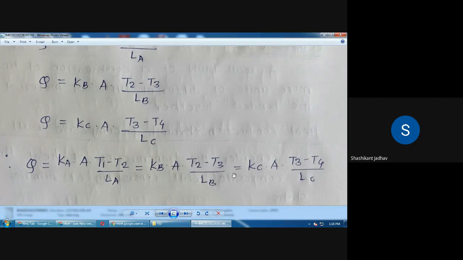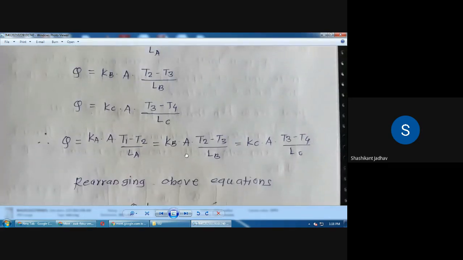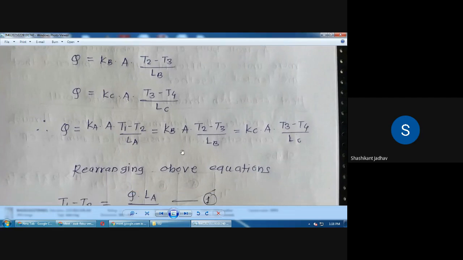Okay, Q is equal to K into A into T1 minus T2 divided by LA is equal to KB into A into T2 minus T3 divided by LB is equal to Kc into A into T3 minus T4 divided by LC.